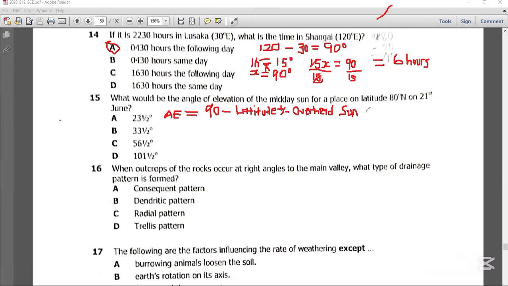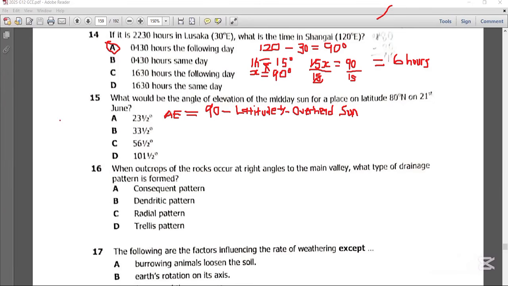Then we know that on 22nd December, the sun is in the southern hemisphere, directly overhead the Tropic of Capricorn at 23.5 degrees south. Then we know that on 23rd September and on 21st March, the sun is directly overhead the equator, and that is when we have equinox. That is equal days, equal nights.